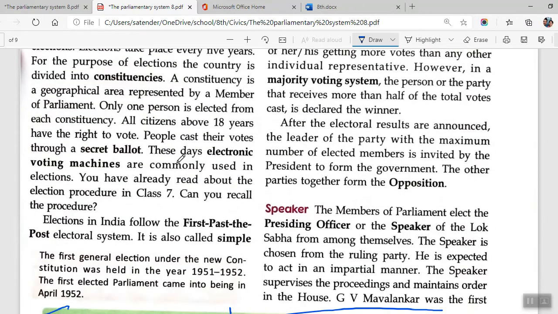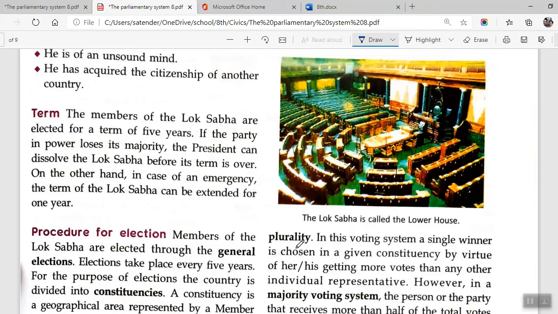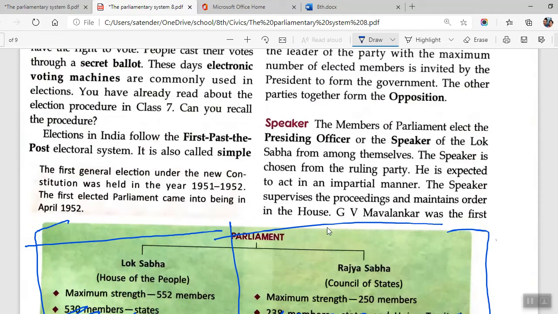In this voting system, a single winner is chosen. In elections, India follows first past the post. It is also called simple plurality. In simple plurality voting system. Okay, so what you have to do is you will be writing from here. You will be starting with 'In'. Then you will be writing 'simple'